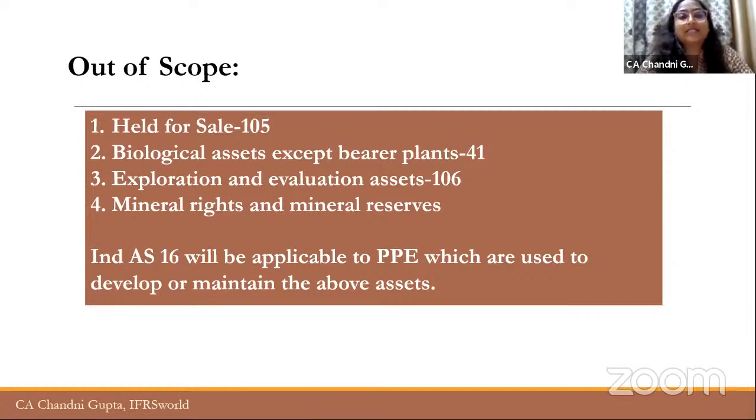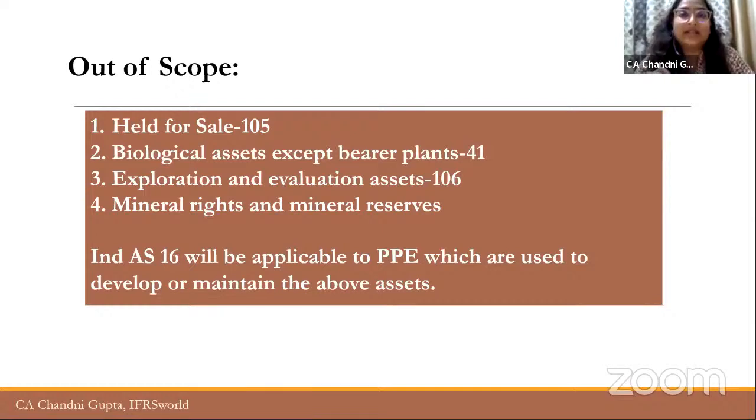Third exclusion is exploration and evaluation assets, which are covered by Ind AS 106, and mineral rights and mineral reserves. So for these assets also, there is one catch. Ind AS 16 says that any asset which is used to develop or maintain these exclusions, right, these assets that are excluded, will also be covered by Ind AS 16.